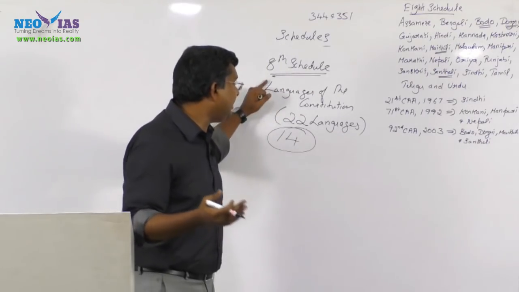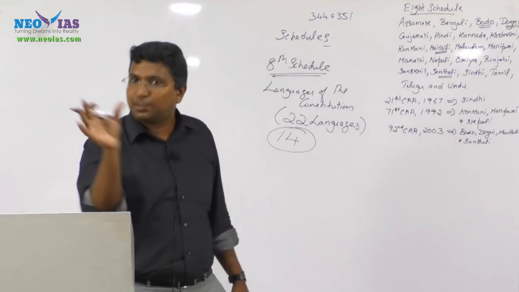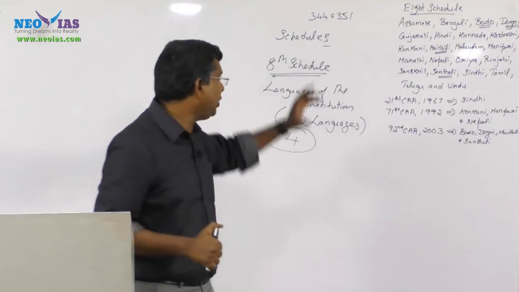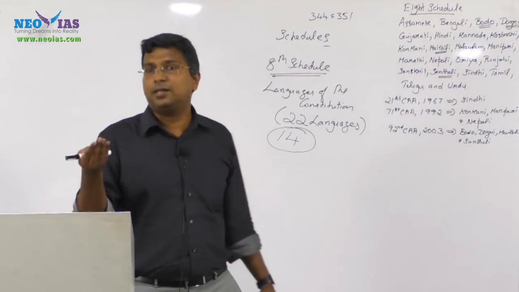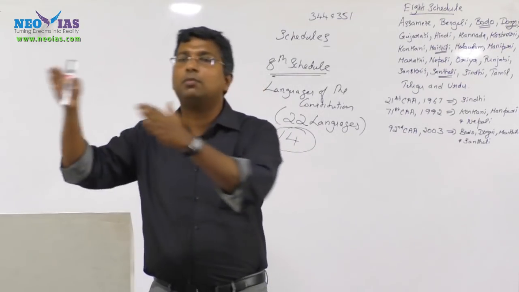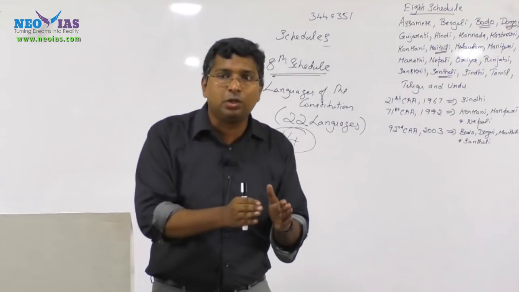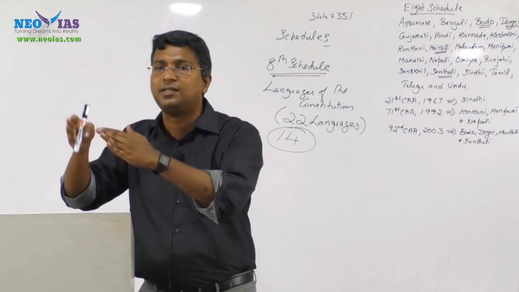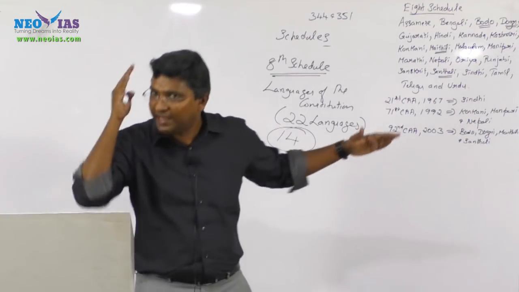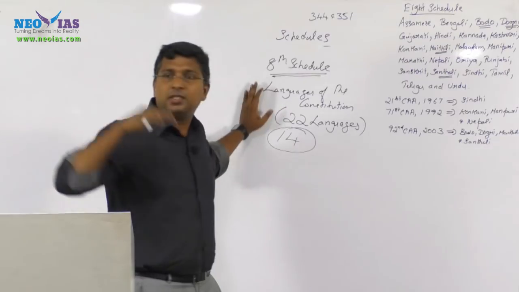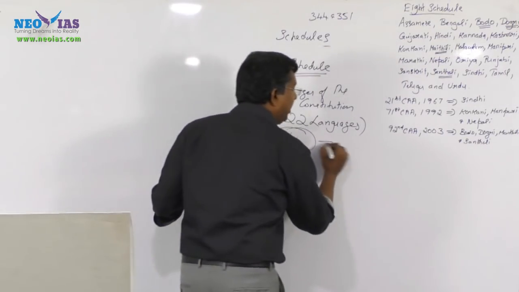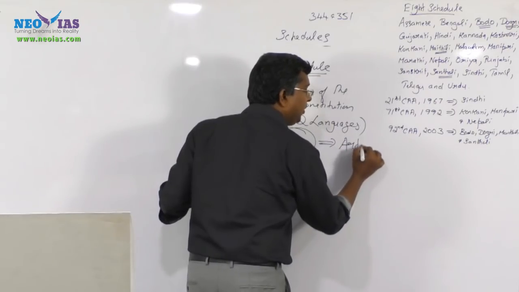So you know the subject matter: the subject matter of the 8th schedule is the language of the constitution. Now, the 8th schedule has already been changed or amended. You need to know in which manner the 8th schedule has to be amended, whether through a simple majority or under Article 368, that is, a special majority of 2/3 of the members present and voting. Be very clear that if you want to make changes to the 8th schedule, it can be done only under Article 368. This is very, very important.